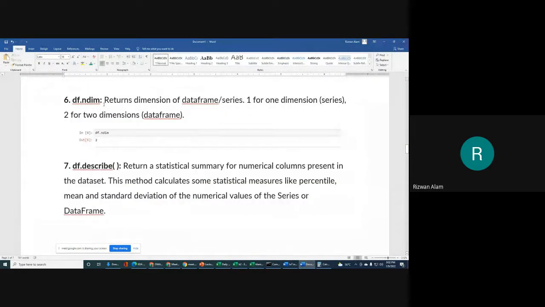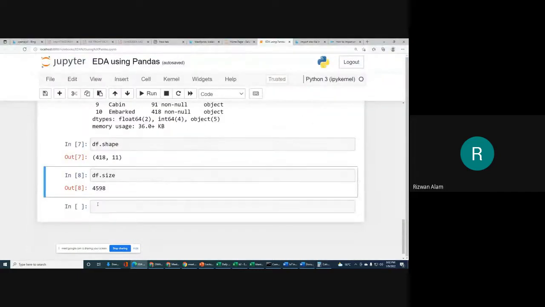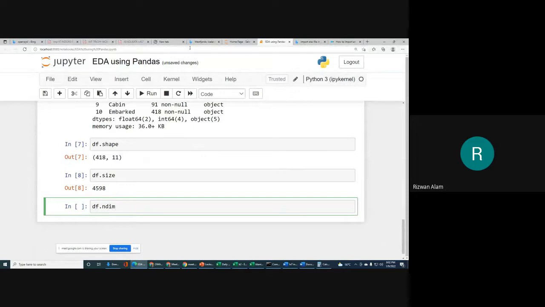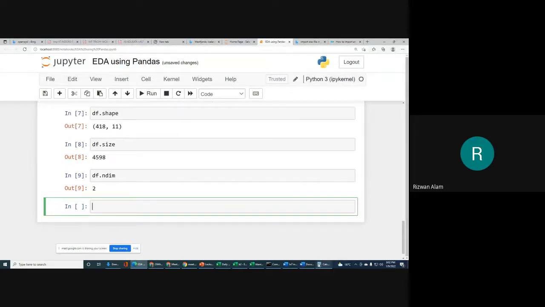Then we have ndim. Ndim means dimension. If you have a series, then it will return the dimension 1, and if you have a data frame, as we know that a data frame is of 2 dimensions, number of rows and columns, because we have rows and we have columns. So for a data frame, of course, it will return 2. So ndim is also an attribute, df.ndim, it will be 2 simply.